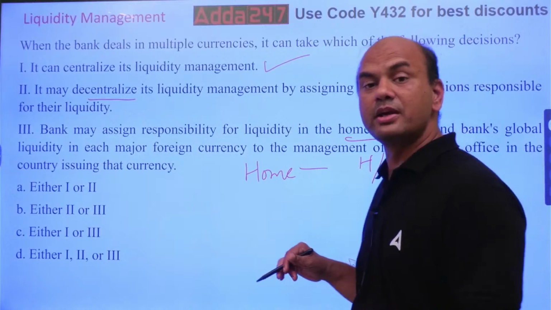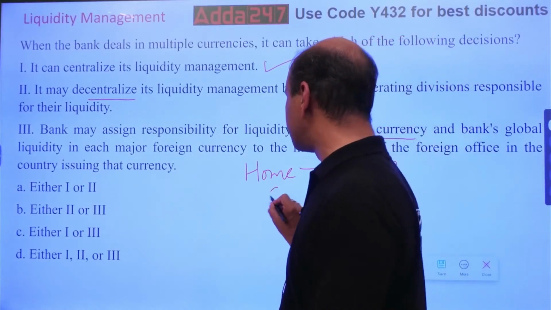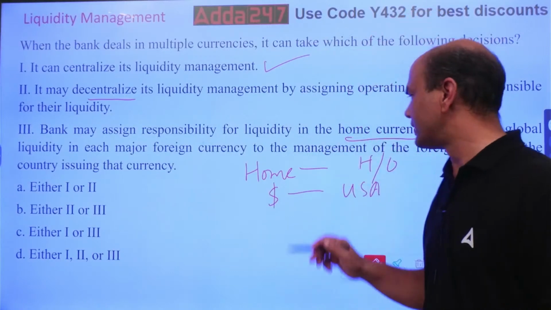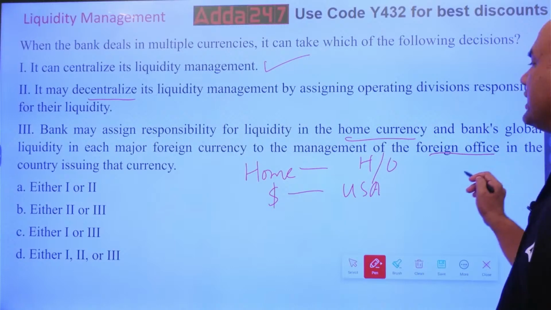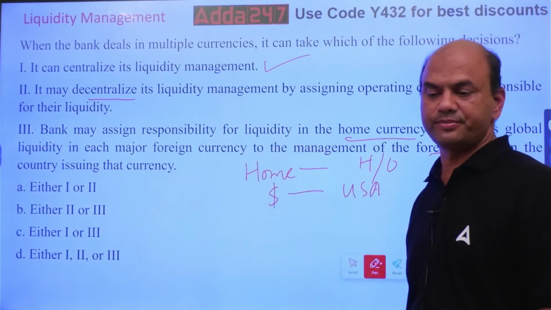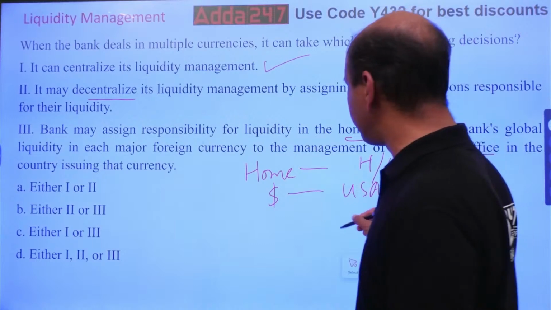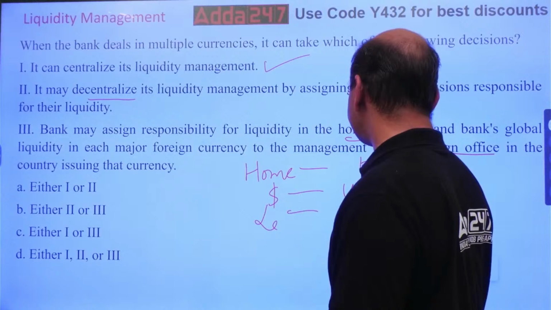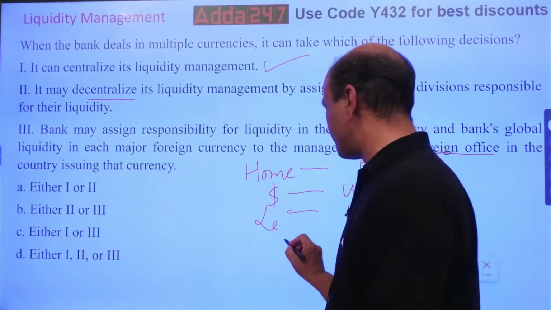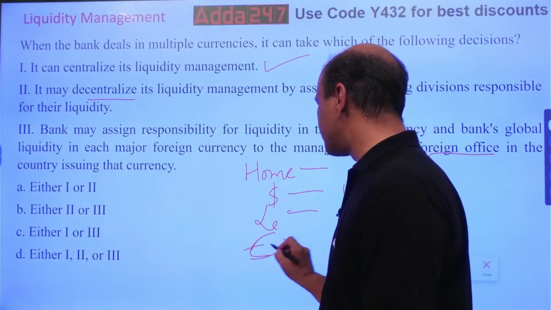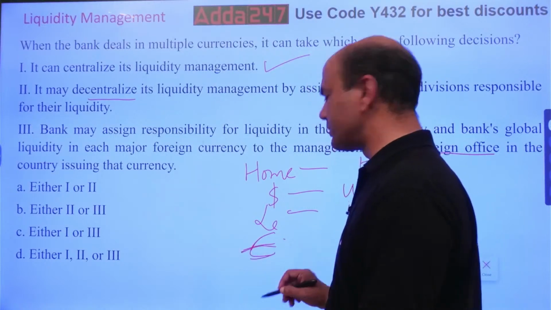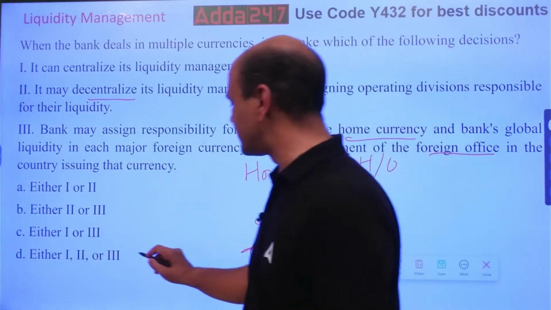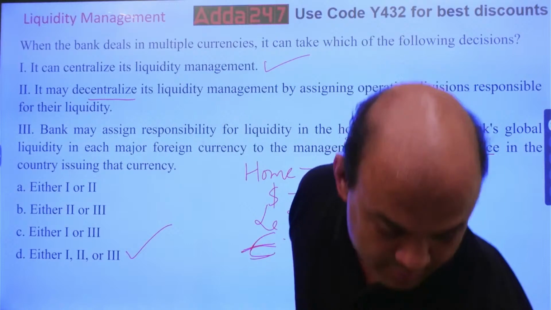But if I am having some bonds in dollars, that will be managed in USA. I'll have an office in USA. This is the meaning of a foreign currency office in the country issuing that currency. If I'm having something in pounds, I'll have it in UK. If I'm having something in euro, I'll have it in, let's say, France or Germany, something like this in Europe. Got it? So the answer is either 1, 2 or 3. This is the answer.